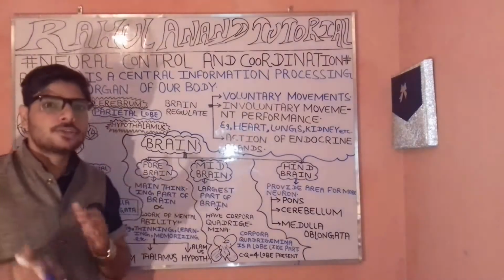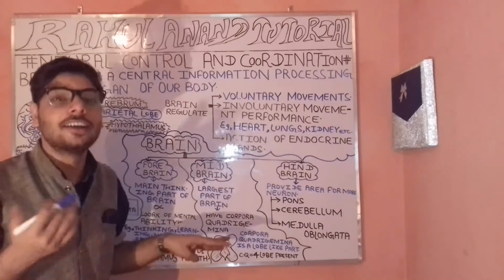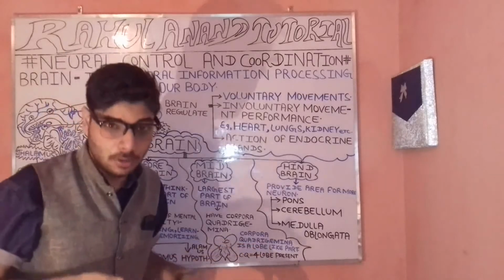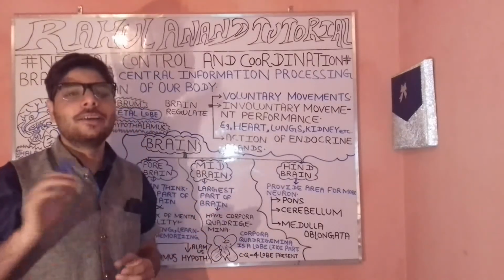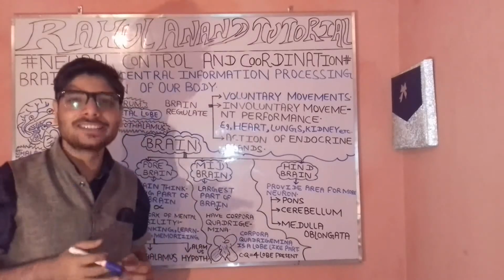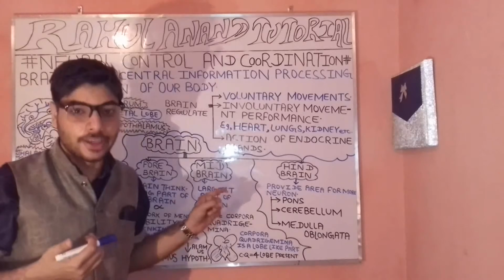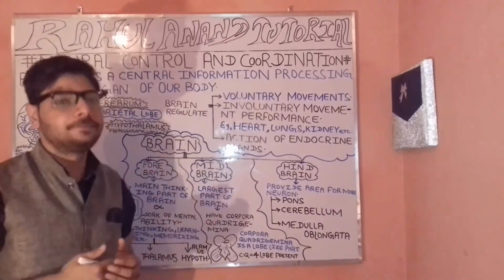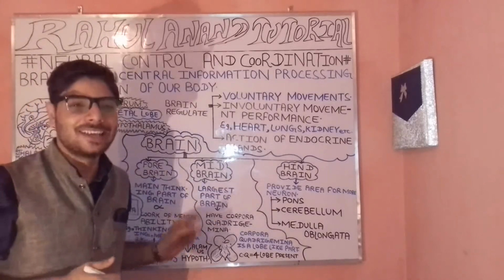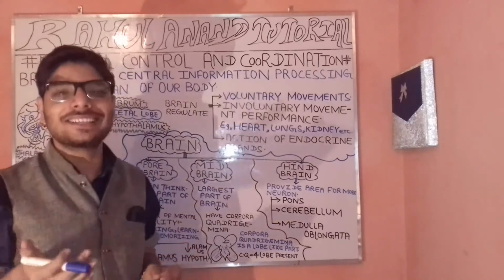Now, let's try to understand the different divisions in terms of the forebrain, often the midbrain, then the hindbrain. So forebrain is known as what? Forebrain is regarded as the largest thinking part. Your forebrain has different types of codes as well as words. So what is its work around?